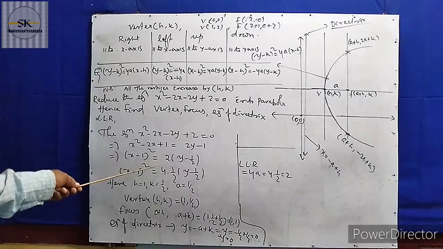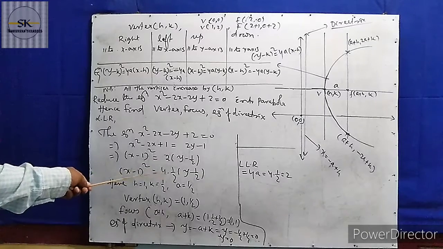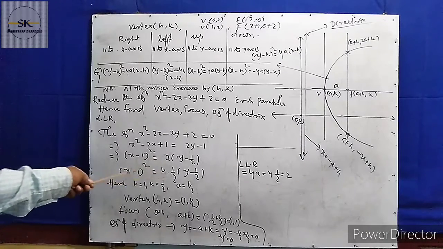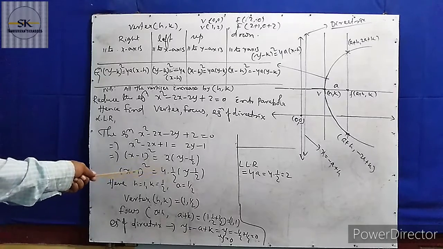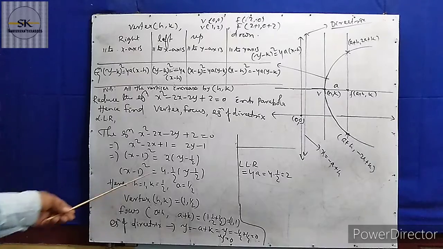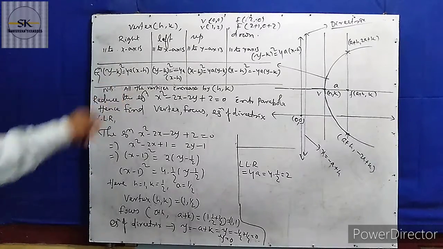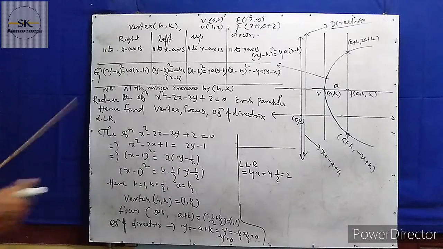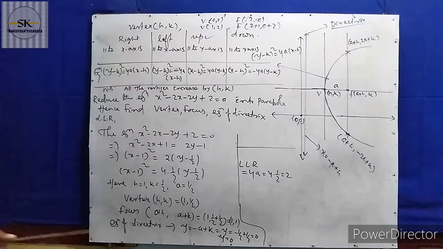So for 2, to make it 4a type, 4 into 1 by 2 equals 2. So instead of 2, you write 4 into 1 by 2, because you always represent it as 4a type. So comparing this equation to this equation, look at it.